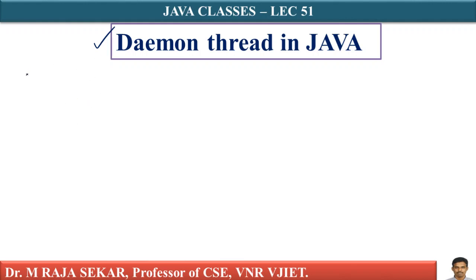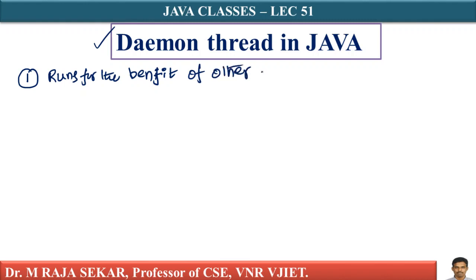A daemon thread is a thread that runs for the benefit of other threads. Please bear with my spelling, I may be wrong. Just understand the idea. Yes, a daemon thread is a thread that runs for the benefit of other threads.